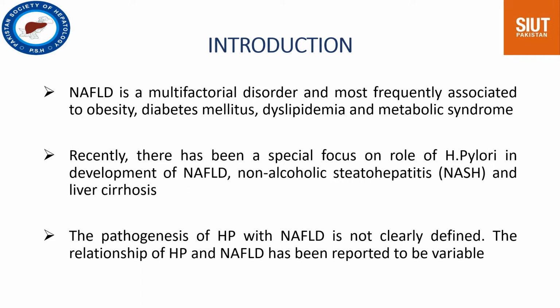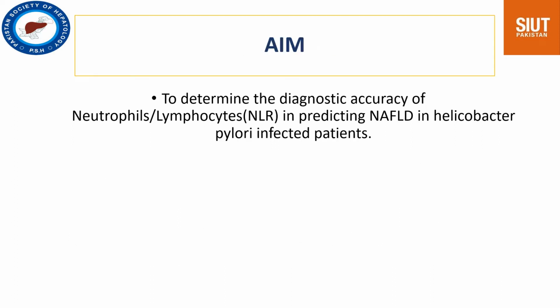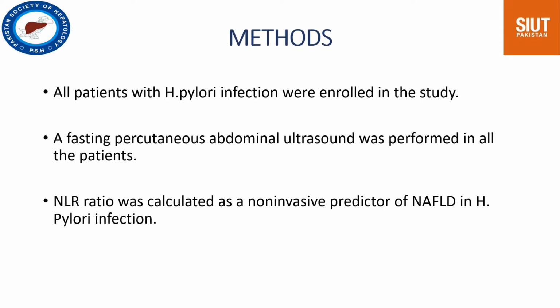The pathogenesis of Helicobacter pylori with NAFLD is not clearly defined, and the relationship between these two has been reported to be variable. The aim of the study was to determine the diagnostic accuracy of the neutrophil to lymphocyte ratio, that is the NLR ratio, in predicting NAFLD in Helicobacter pylori infected patients.